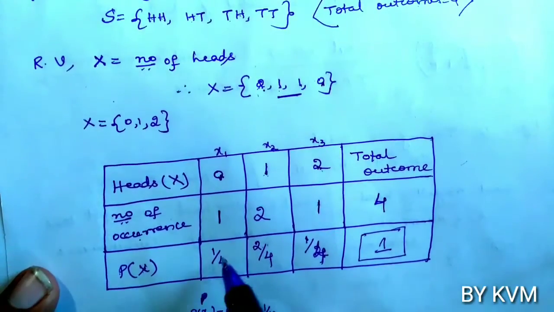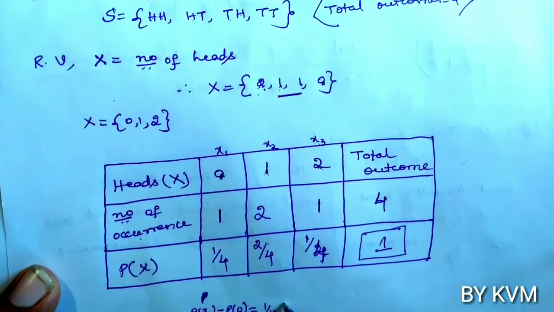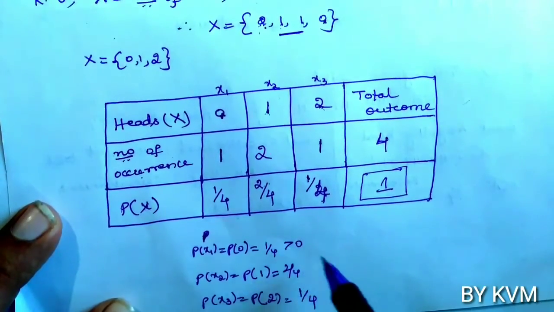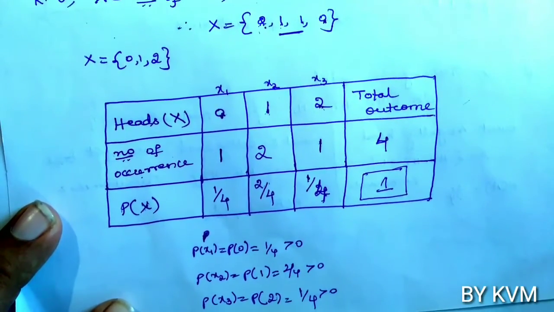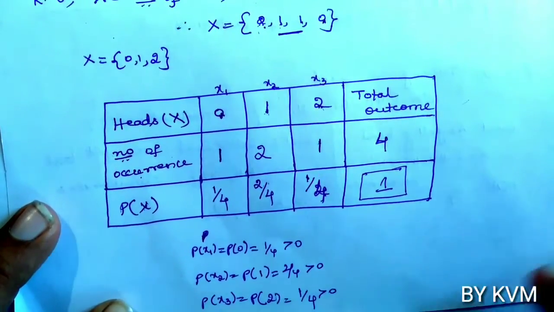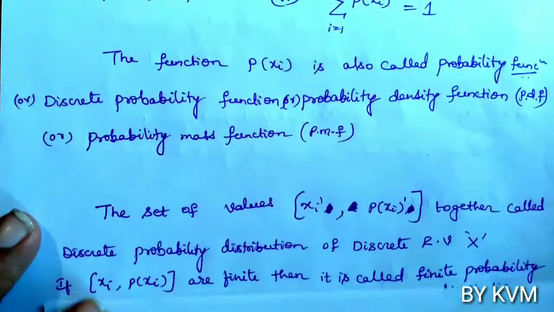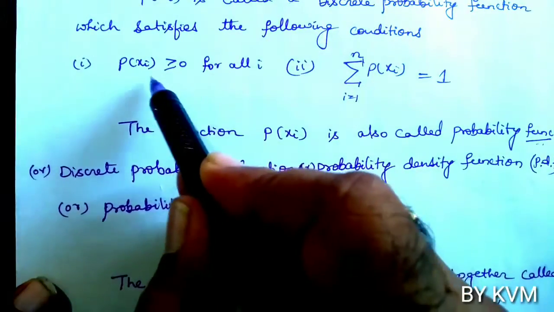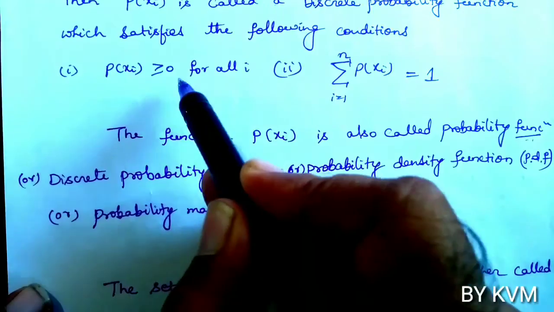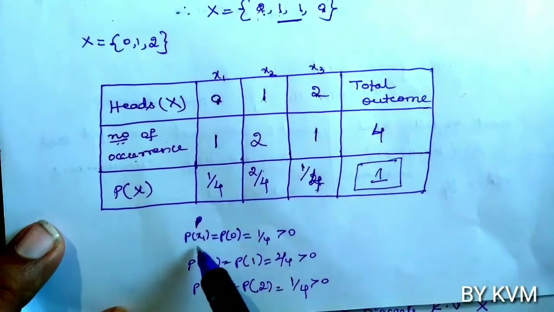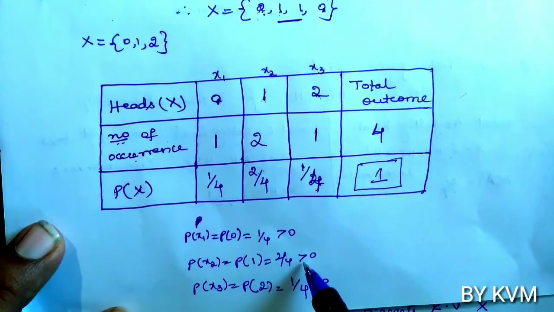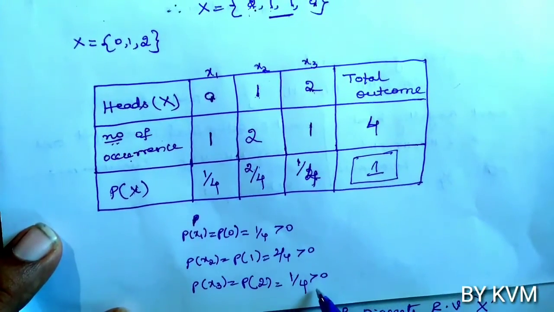Now if you observe this table, each p of xi value is greater than 0. See here, this value is greater than 0, this is greater than 0, this is greater than 0. So the first condition is satisfied. What is the first condition? The first condition is p of xi should be greater than or equal to 0 for all i. In this example, the first condition is satisfied because p of x1, p of x2, and p of x3 are each greater than or equal to 0.